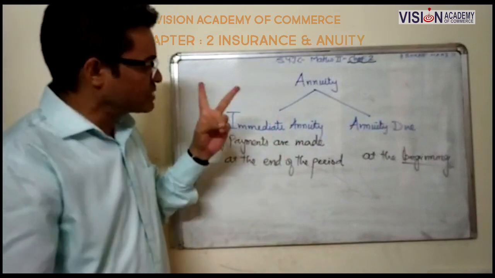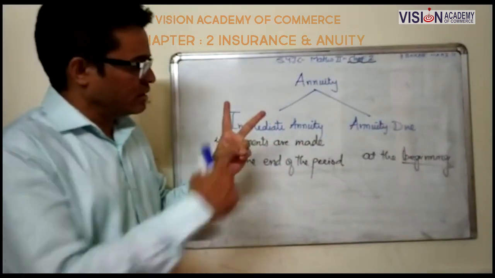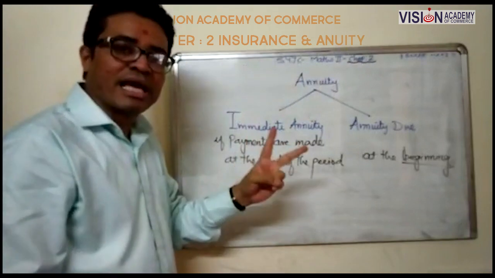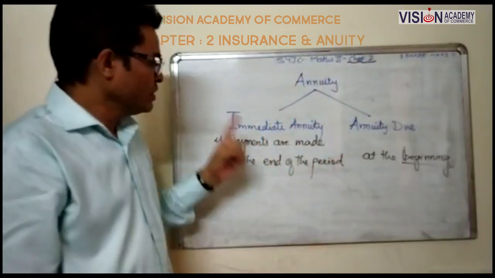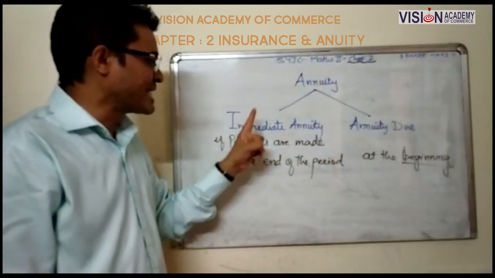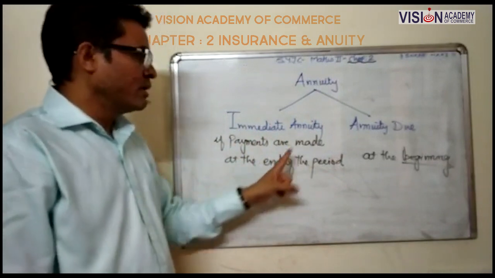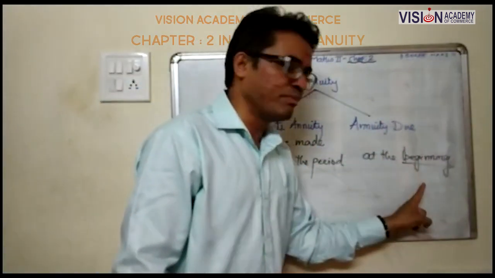With the help of these two types, we can solve your exercise and easily understand the formula. Immediate annuity at the end, annuity due at the beginning.